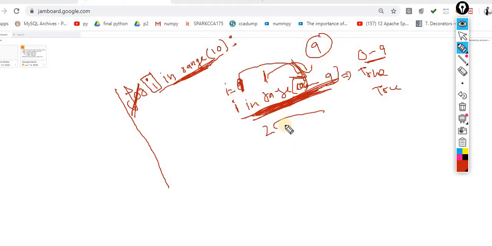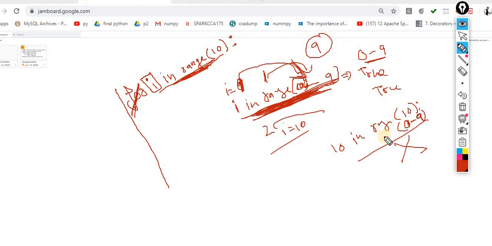But when i becomes 10, 10 in range of 10? No, because here the values are 0 to 9, and I am asking whether 10 is in 0 to 9. No. At that time this loop will break down. Now I think the picture is clear how exactly this statement works.